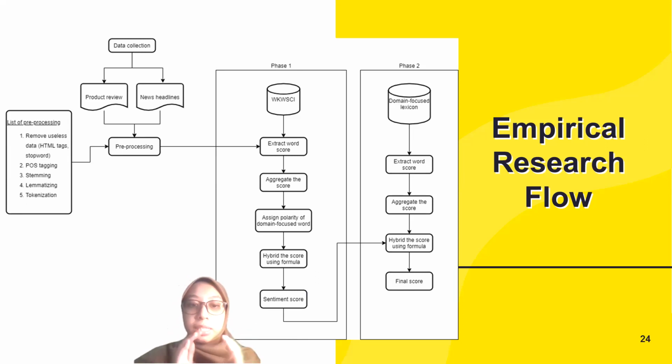So the word high depends on the other word. Words like high, we will collect and develop into a domain focused lexicon. All right, the same process will be done in phase 2, but the difference is the lexicon used. The hybrid will occur when the scores from phase 1 and phase 2 are combined, followed by some formula. Then the final score will be the output of the research.